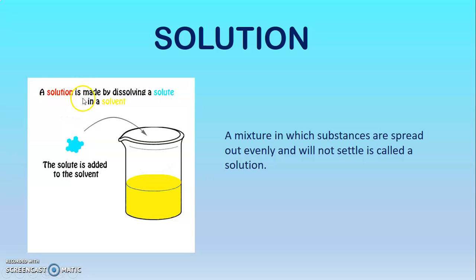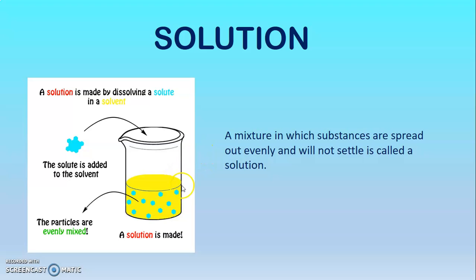It says, a solution is made by dissolving a solute in a solvent. The solute is added to the solvent. Okay, the particles are evenly mixed. And that's when you have a solution. Okay? A mixture in which substances are spread out evenly and will not settle is called a solution.